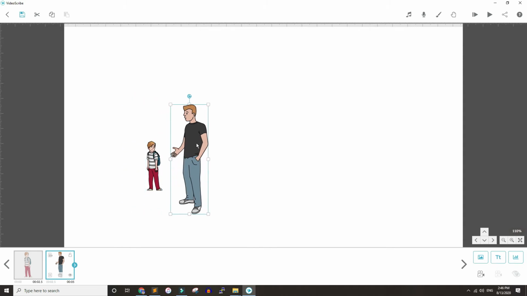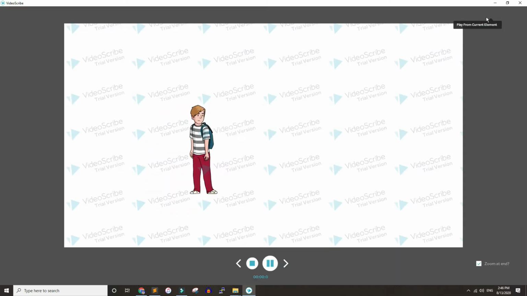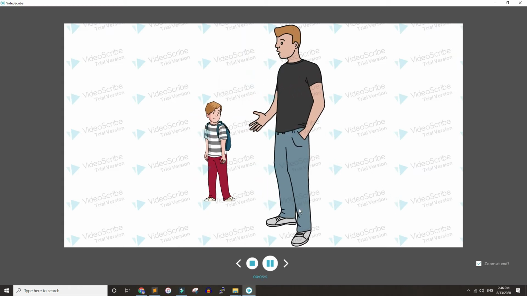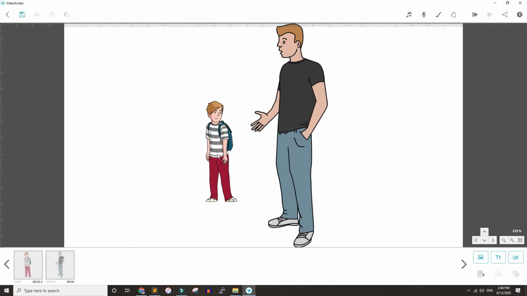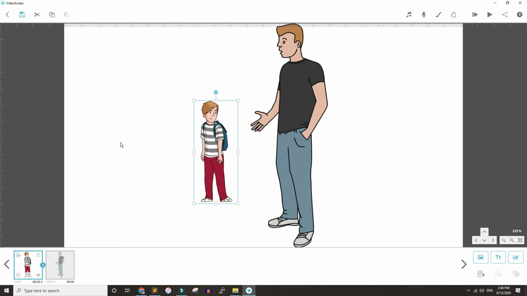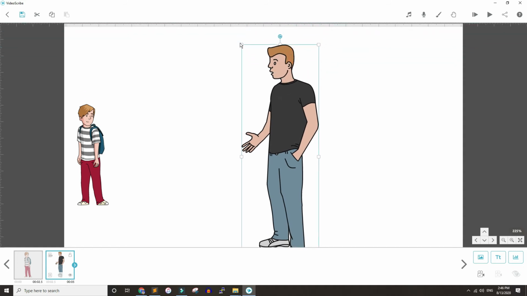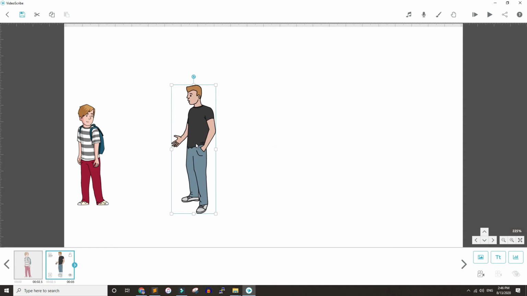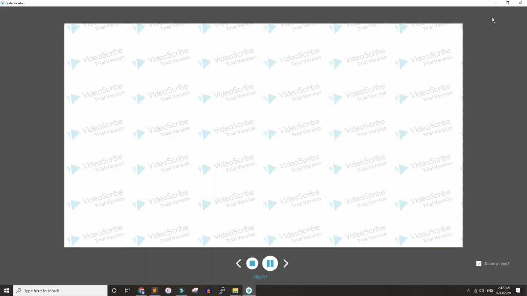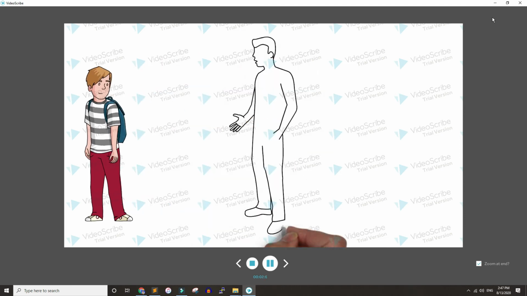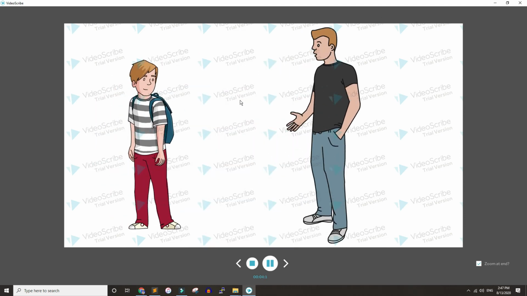Here is the preview button. If I edit here and make this size small also, and if we see the preview right now, did you see that it goes from one object to another?